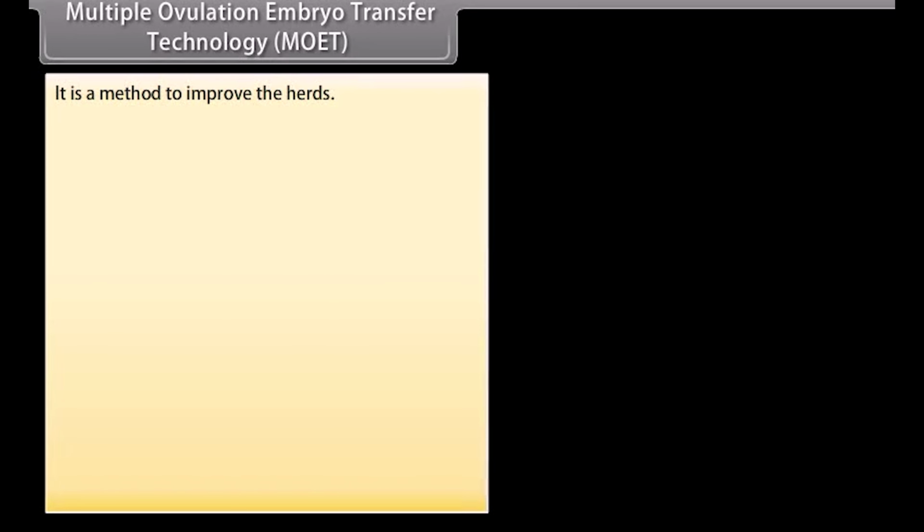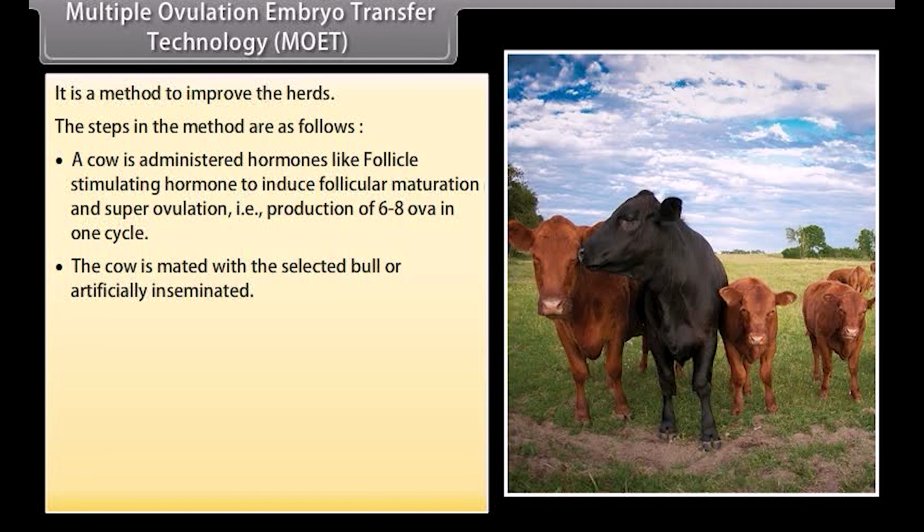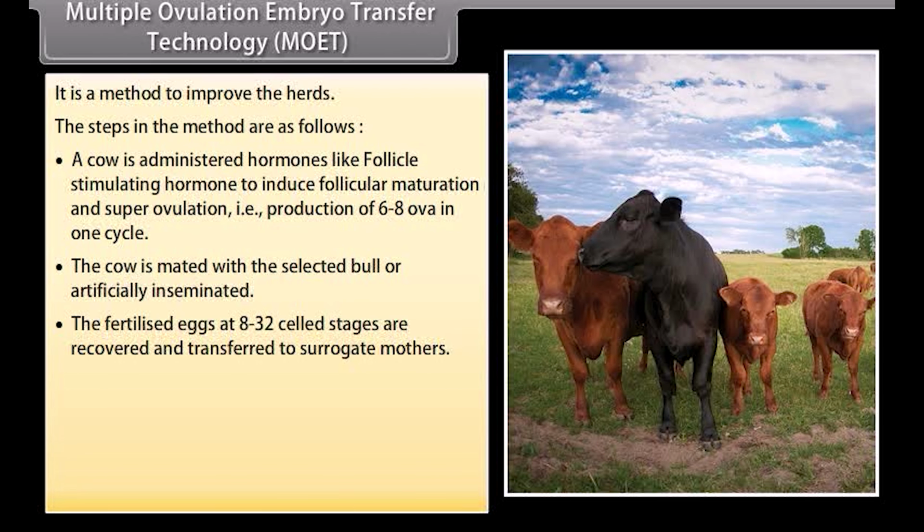Multiple ovulation embryo transfer technology, MOET. It is a method to improve the herds. The steps in the method are as follows. A cow is administered hormones like follicle-stimulating hormone to induce follicular maturation and superovulation, that is, production of 6 to 8 ova in one cycle. The cow is mated with the selected bull or artificially inseminated. The fertilized eggs at 8 to 32 celled stages are recovered and transferred to surrogate mothers.